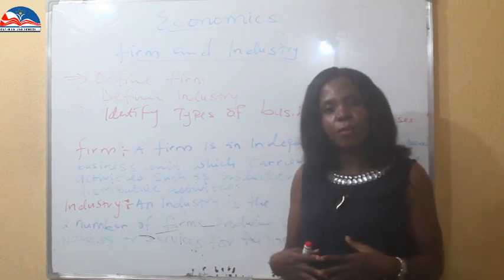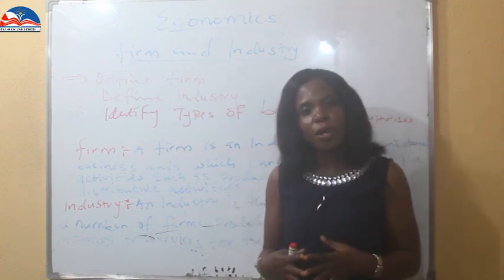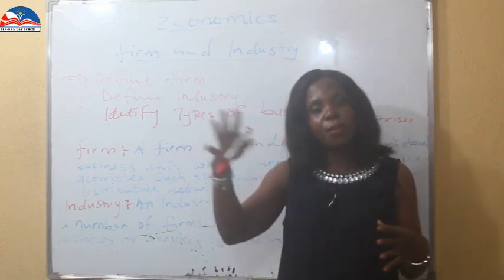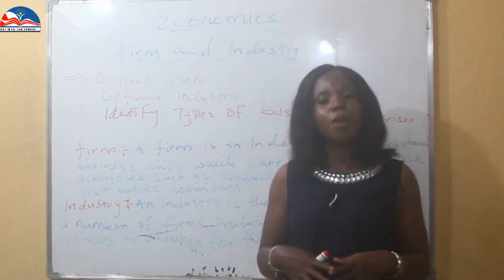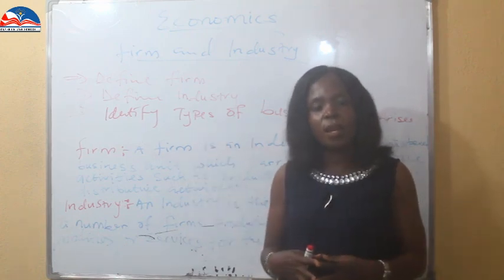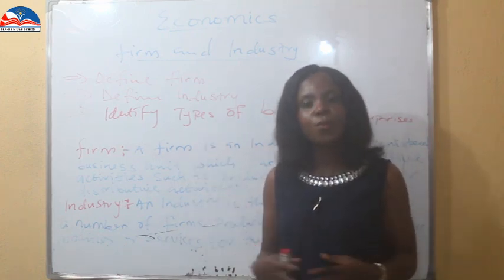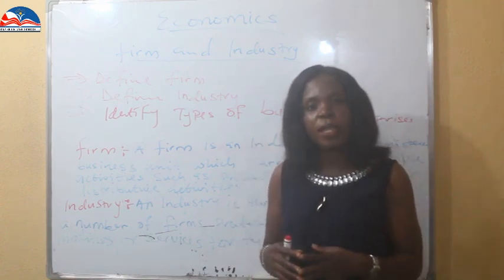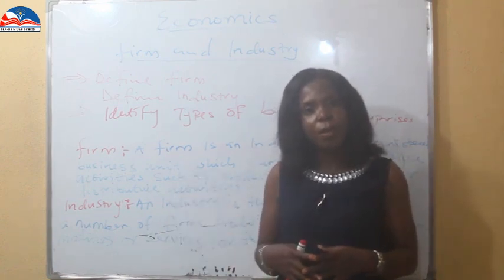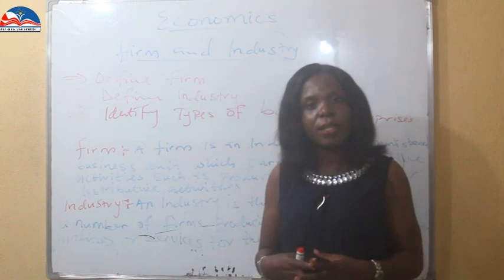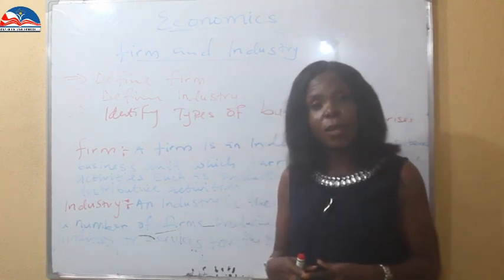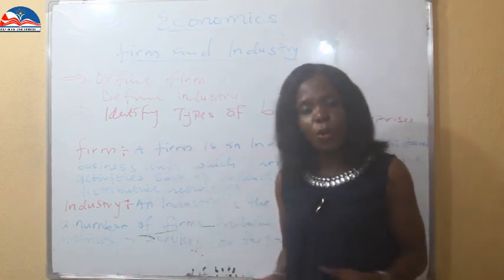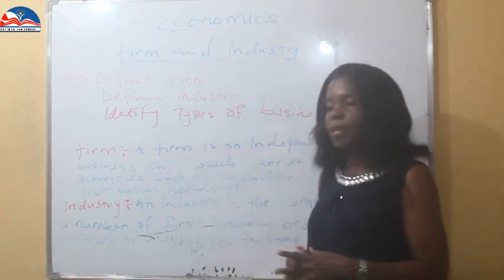So let's take, for example, those who produce milk. Even if they have different brand names, they are firms under the milk producing industry. Those who produce tomato paste, even if they have different names, they produce for the same local market that people will buy, and they are into the same tomato paste industry. So also many others. This is what we refer to as an industry.